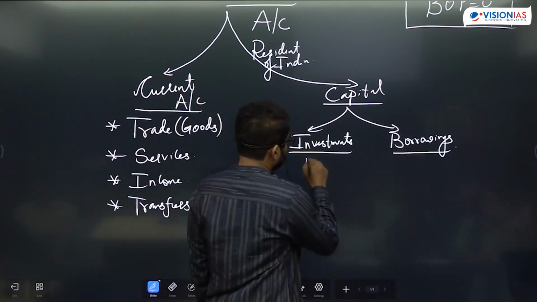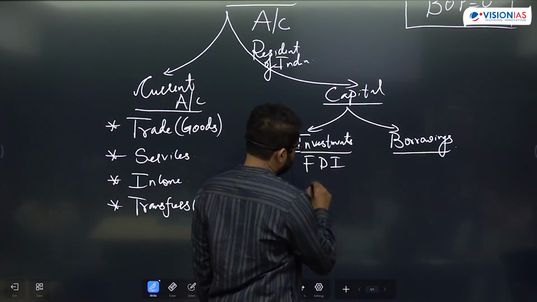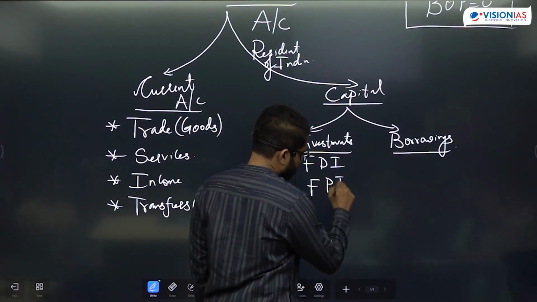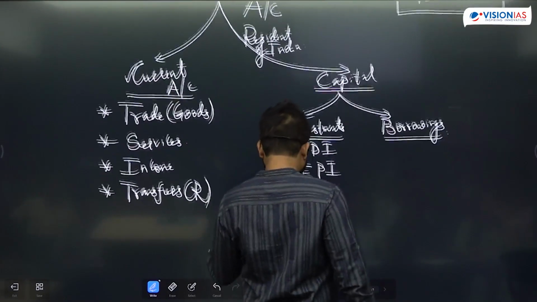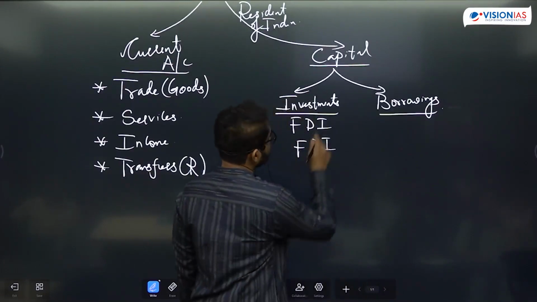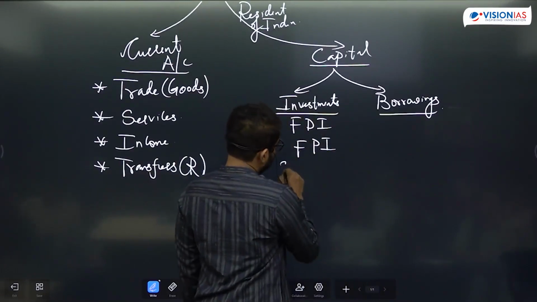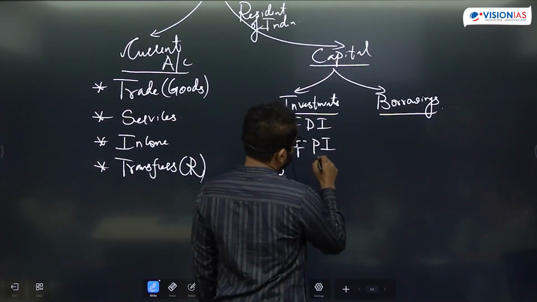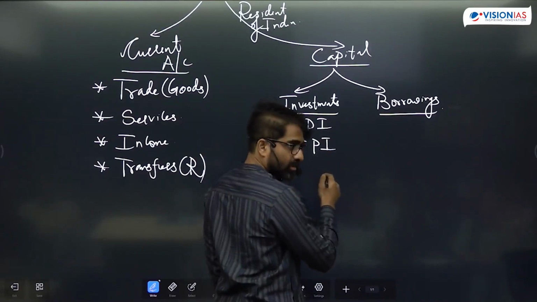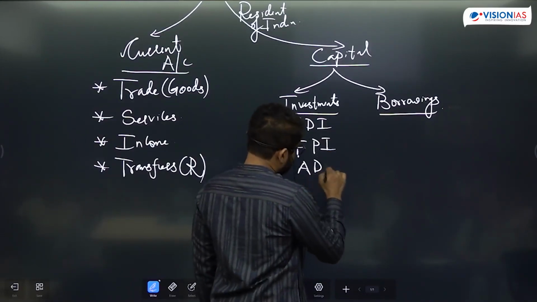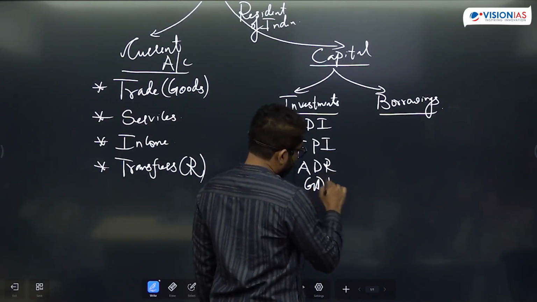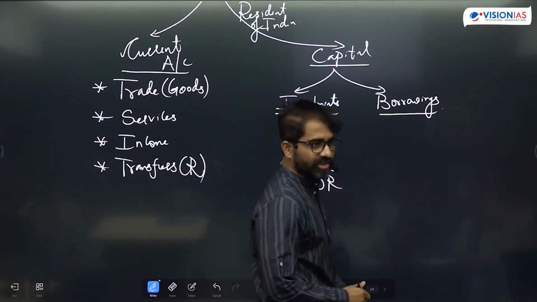And here, when we talk about investments, we know that there is FDI, we have portfolio investments. Okay, and then ADRs and GDRs are there. I'll come to this in the subsequent discussion. American Depository Receipts and Global Depository Receipts.